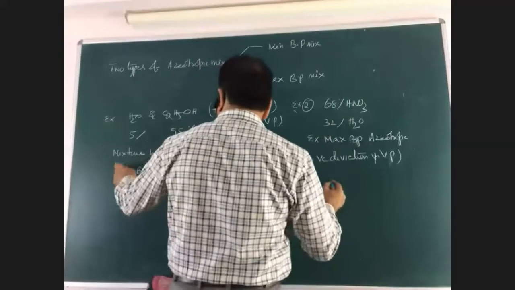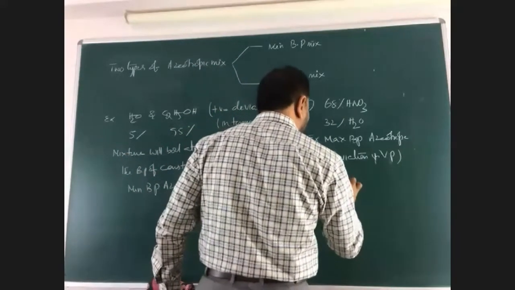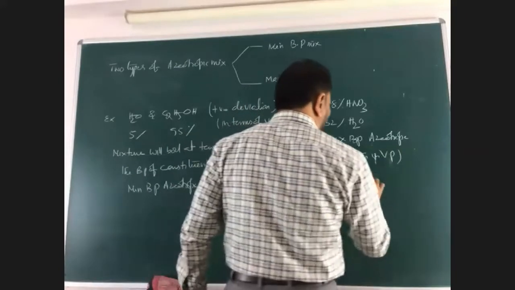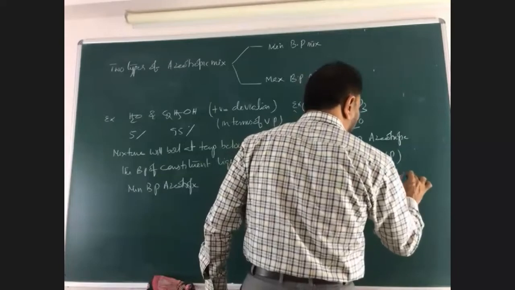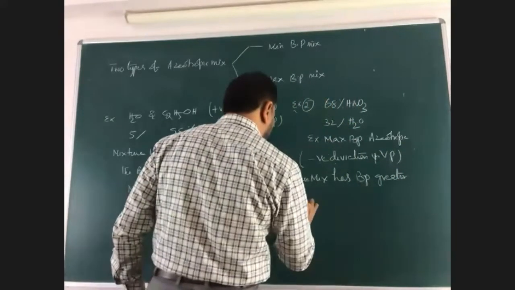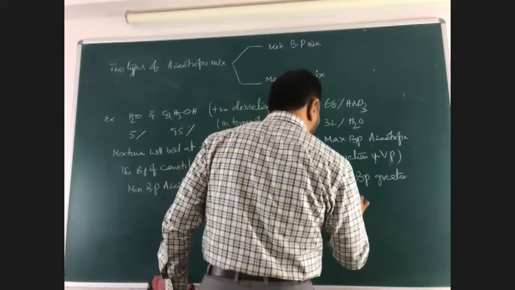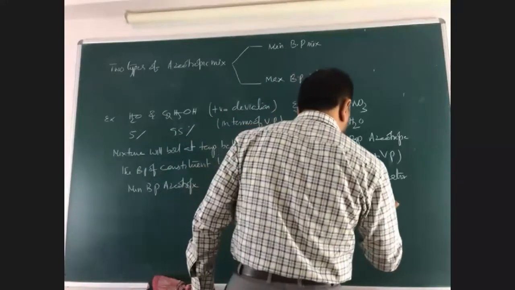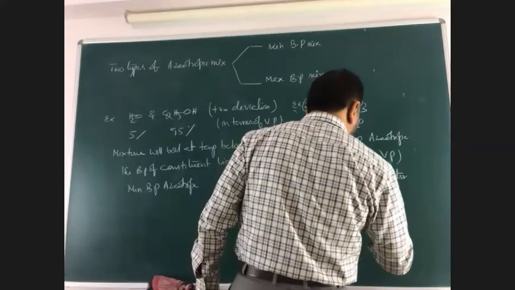So similarly, we can write that this mixture has a boiling point greater than its constituent liquids, a constant boiling point.